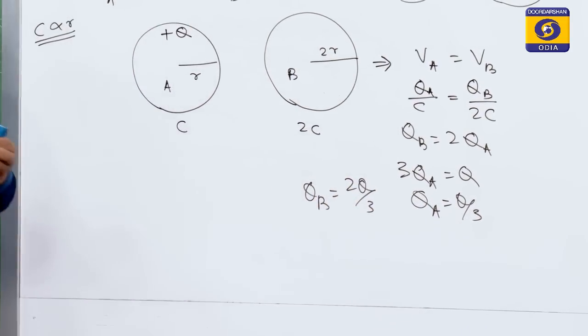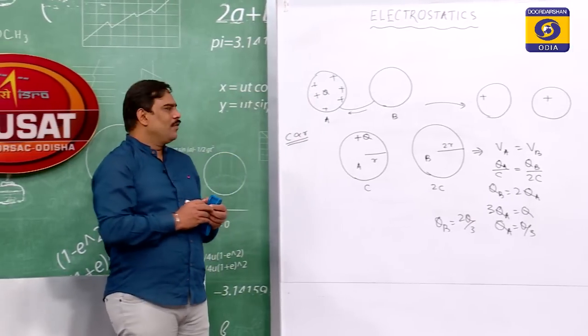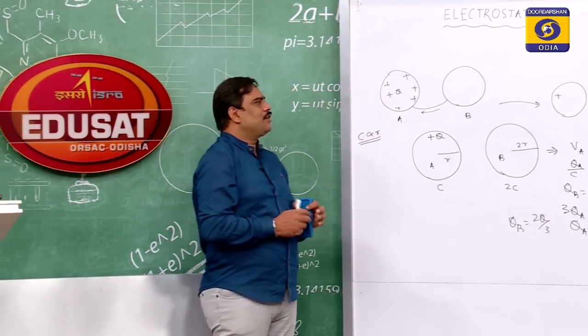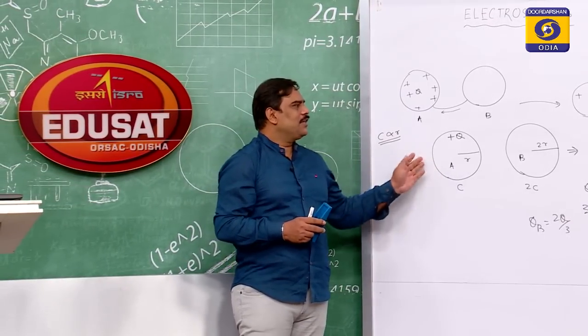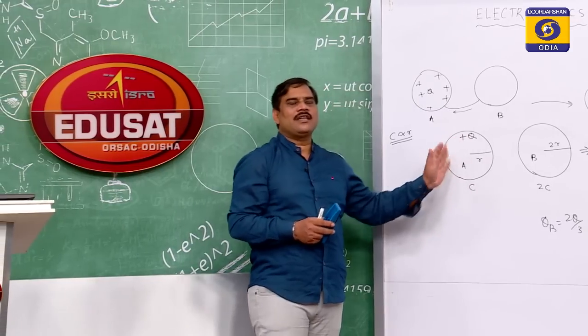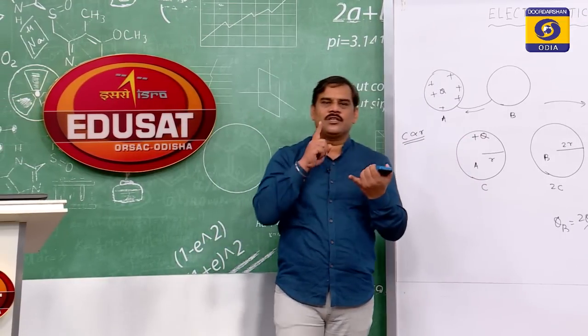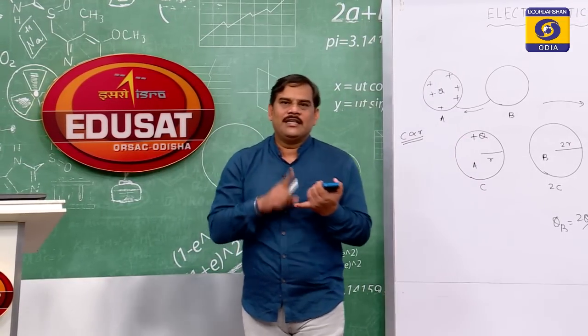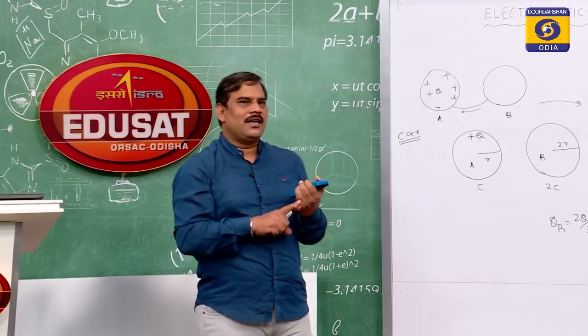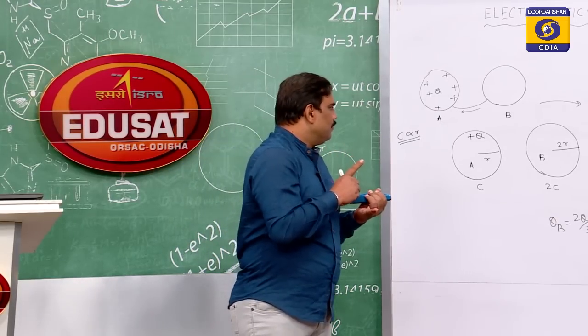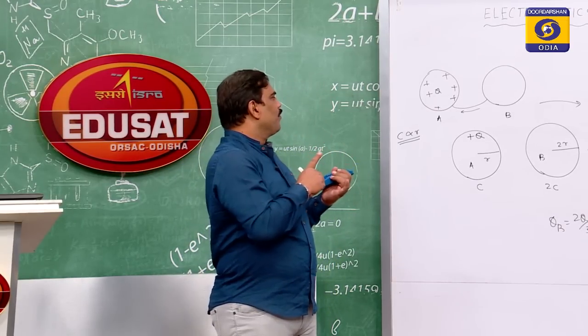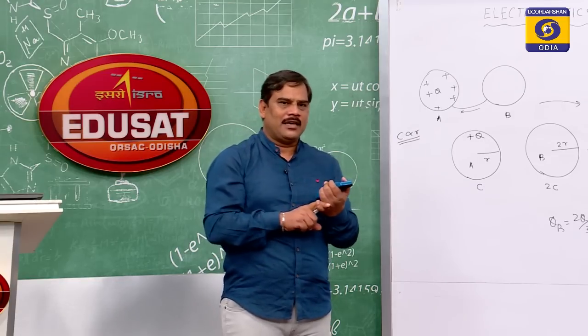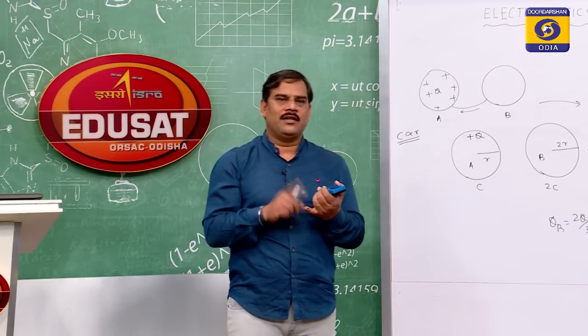So, in the process of conduction, we can calculate how the charges are being shared. In the process of conduction, both the bodies have the same charge, and charges are transferred depending on their capacity.